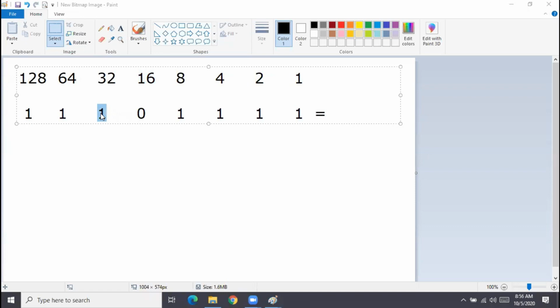Suppose this bit is also 0, then what will you do? You will add this 32 plus 16 first. That is 48. And then you subtract it from 255.